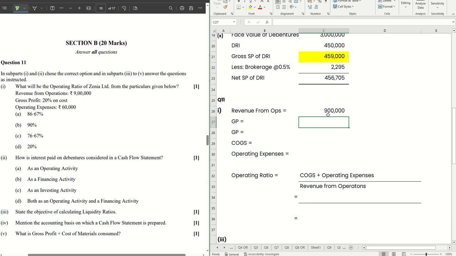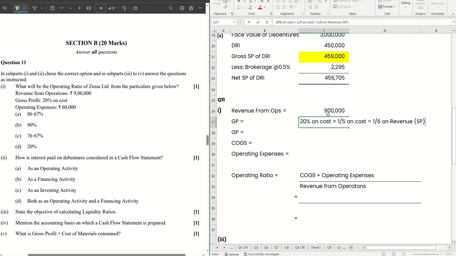Then the gross profit, it's given 20% on cost. Okay, 20% on cost. However, we don't have the cost price, we have the revenue from operations, which is the selling price. So if 20% on cost is given, that means what? This is 1/5 on cost, right? 20%, 20 by 100 is 1/5. Now, as per the rules, 1/5 on cost means 1/6 on revenue from operations or selling price, right?